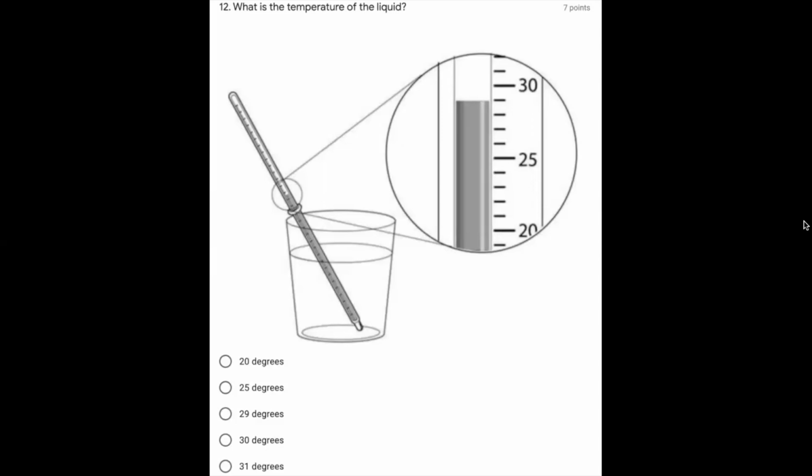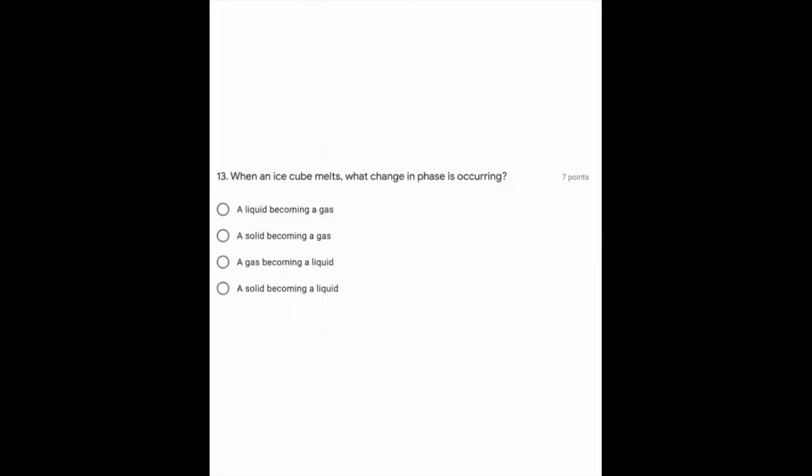What is the temperature of the liquid? 20 degrees, 25 degrees, 29 degrees, 30 degrees, 31 degrees. When an ice cube melts, what change in phase is occurring? A liquid becoming a gas, a solid becoming a gas, a gas becoming a liquid, a solid becoming a liquid.